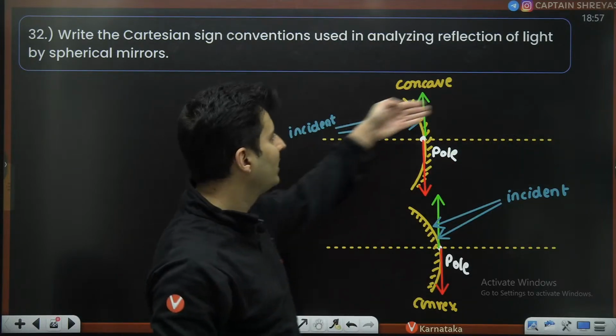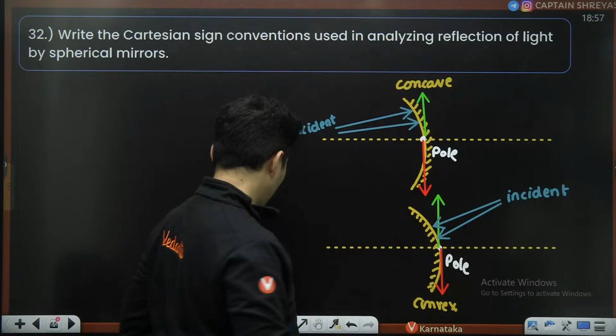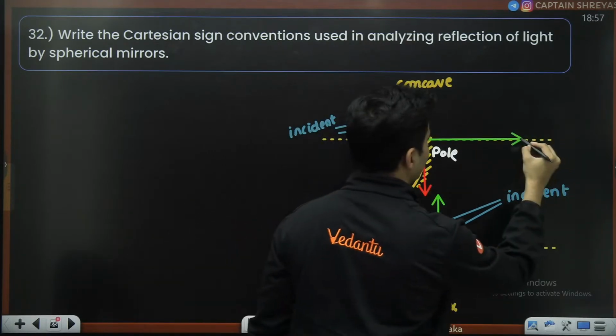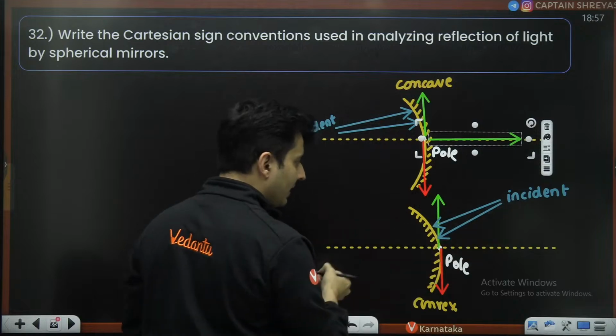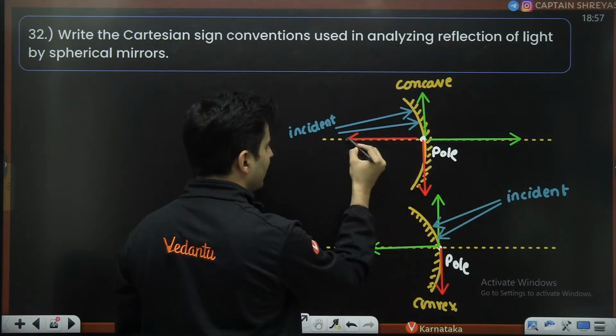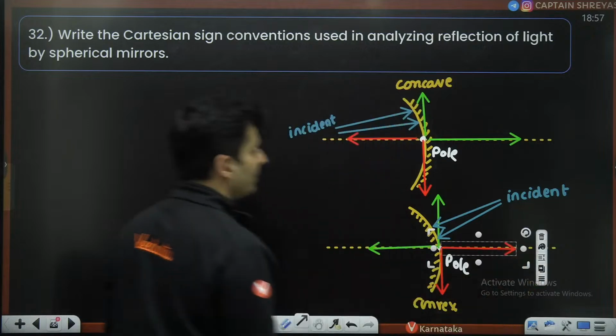So incident rays are going like this, so this side is positive. In this case, incident rays are coming this way, so this side will be positive. Naturally, the other side will be negative.